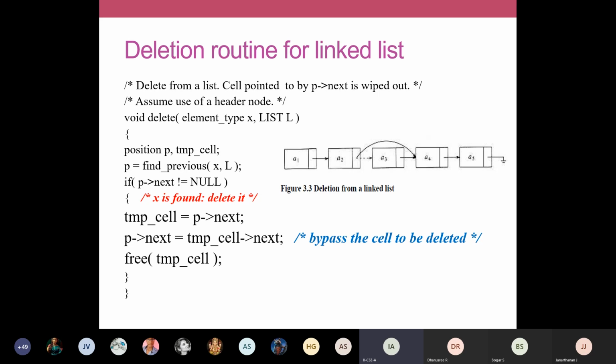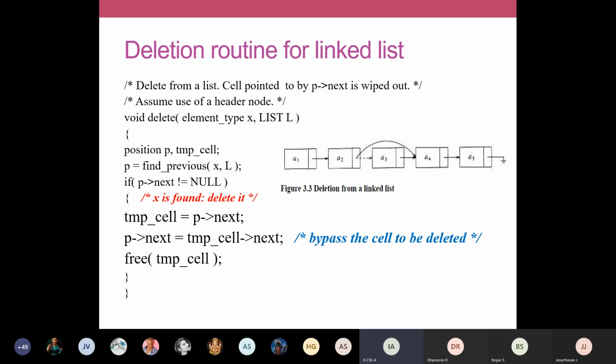P arrow next is equal to temp cell arrow next. So we are going to bypass the cell to be deleted. The cell to be deleted is A3. We are bypassing, we are just having a loop like this. We are bypassing that so that will be freed. We don't need that A3 anymore.